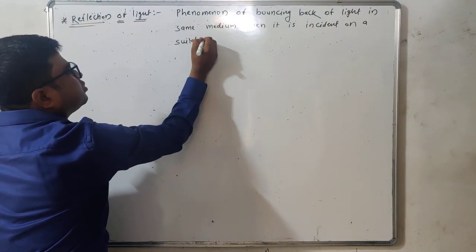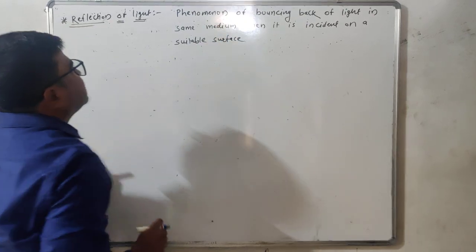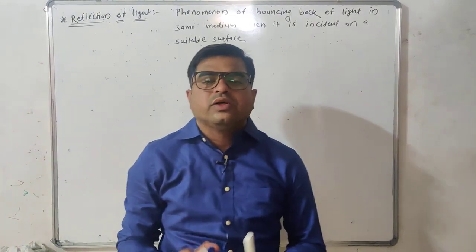Such a suitable surface is also called a reflecting surface. Such a phenomenon is called reflection of light. Understand?